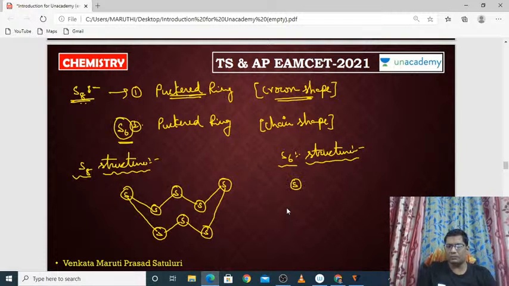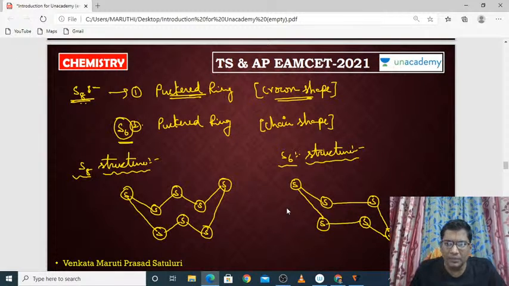This is the first one, second one, third, fourth, fifth one, sixth. That's all. 1 2 3 4 5 and 6. So it looks like a chair. Okay, this is the S6 structure and this is the S8 structure.